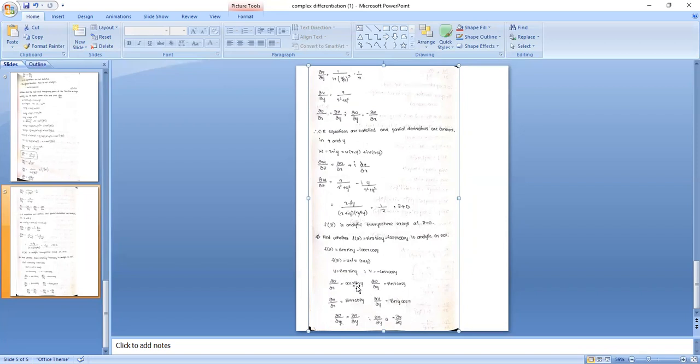Comparing, ∂u/∂x equal to ∂v/∂y. Both are the same. ∂u/∂y equal to minus ∂v/∂x. Here the second condition failed. Only the first condition is satisfied. That means what? The given function is not analytic. If any one of the conditions fails, you can say the function is not analytic.